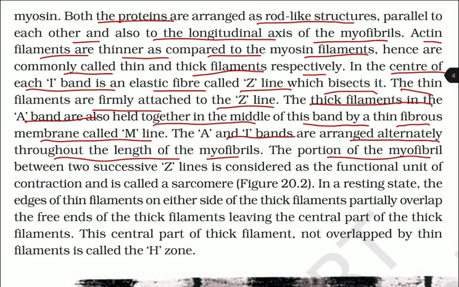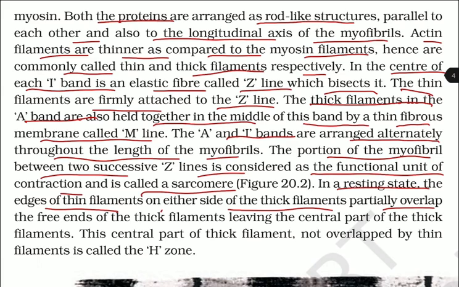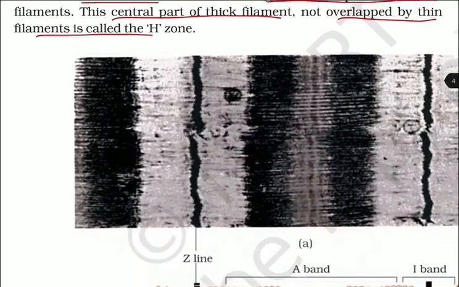The A and I bands are arranged alternatively throughout the length of the myofibrils. The portion of the myofibril between two successive Z lines is considered to be the functional unit of contraction and is called the sarcomere. In the resting state, the edges of the thin filaments on either side of the thick filaments partially overlap the free ends of the thick filaments, leaving the central part of the thick filaments. The central part of the thick filament not overlapped by the thin filaments is called the H zone.